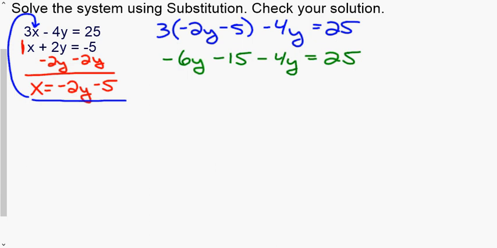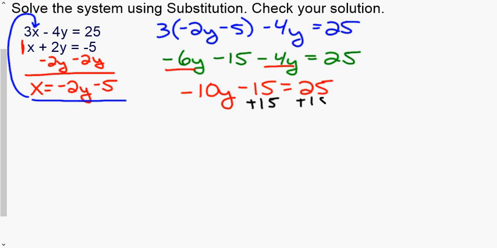We have like terms on the left side that we need to combine. So we're going to combine our like terms here. Those two like terms we're going to combine. So we get negative 10y minus 15 equals 25. We now have an equation with only one variable, so we can solve this equation.